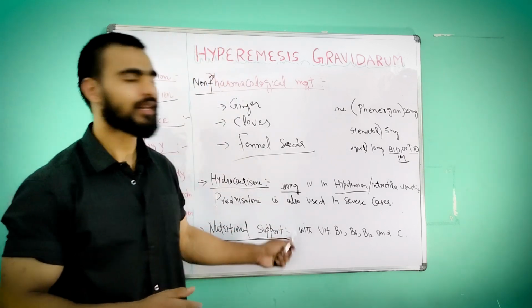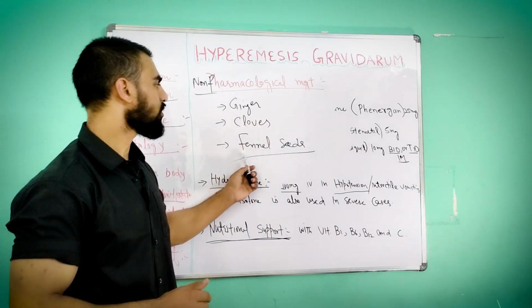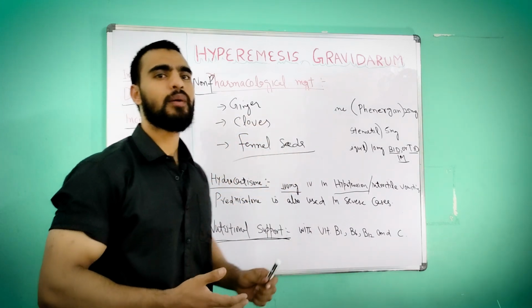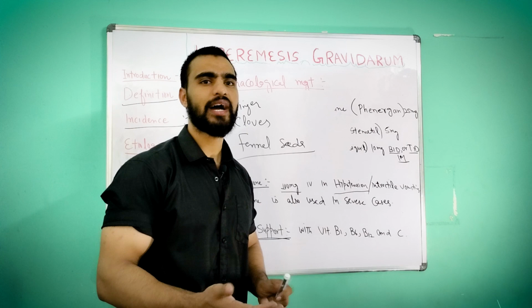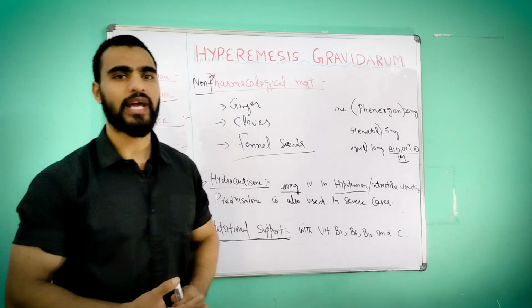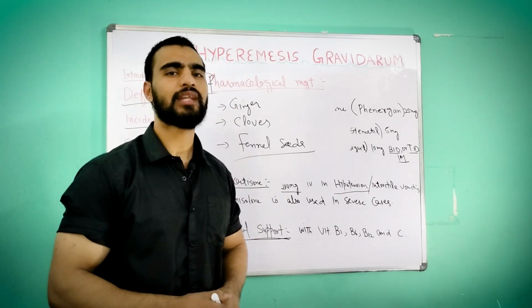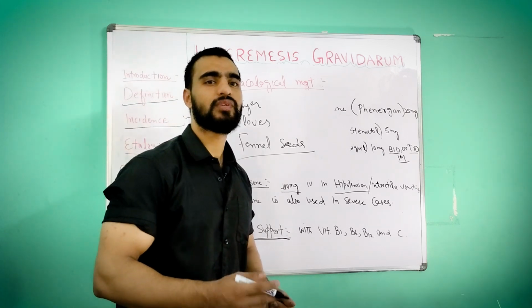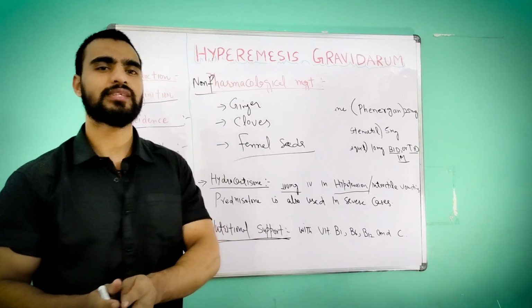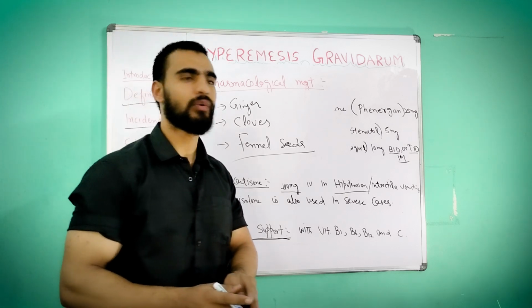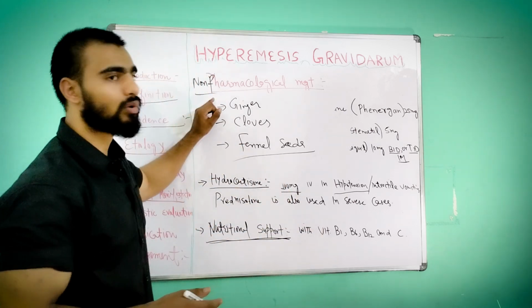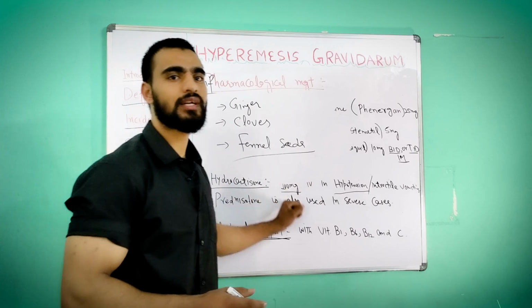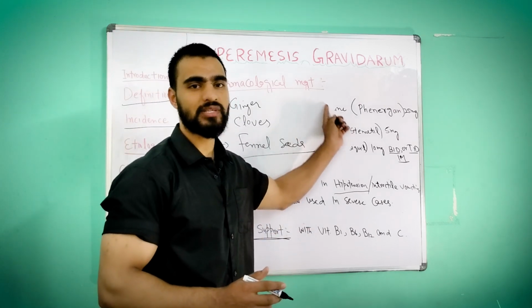If it's minor, then by using ginger, cloves or fennel seeds and by taking multivitamins, folic acid, iron tablets, it can reduce. And by avoiding junk food and food which has a strong odor or is bad for health, she can avoid it. Okay, so this is all about pharmacological and non-pharmacological management of hyperemesis gravidarum.